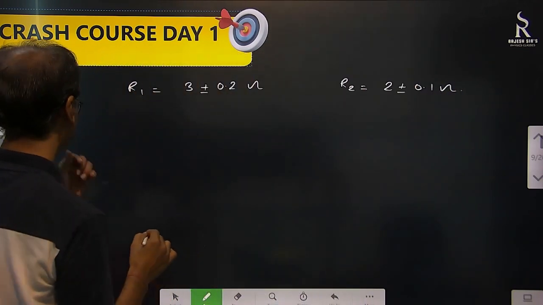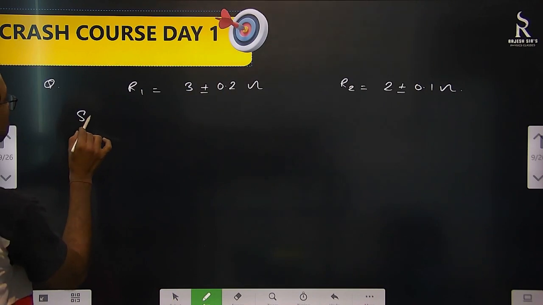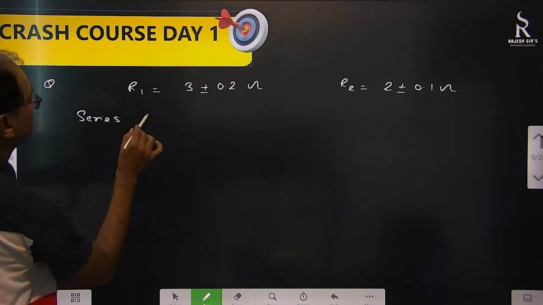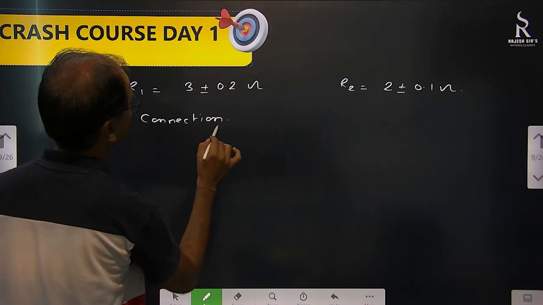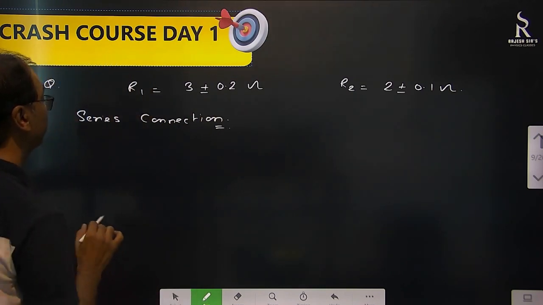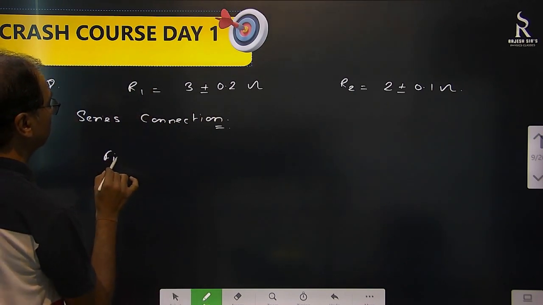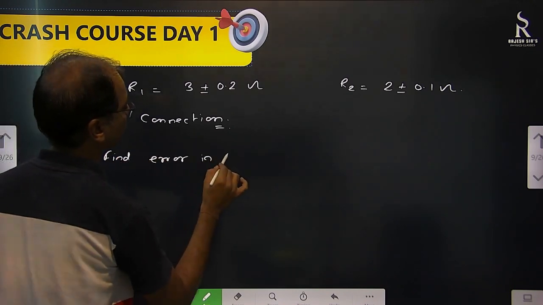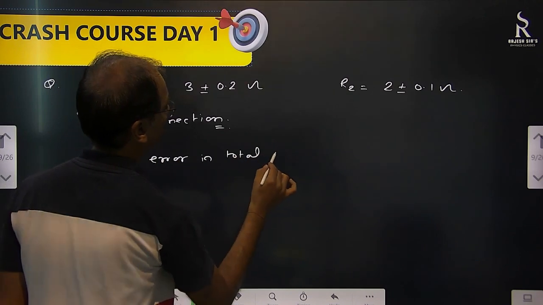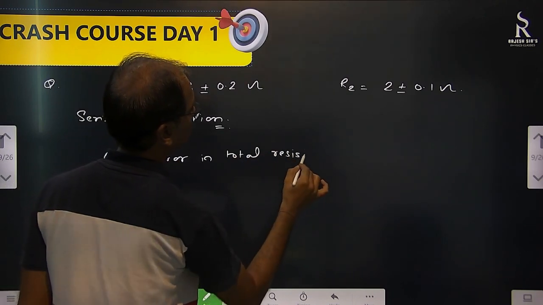Okay, they are connected in series. Series connection. They are asking us to find error in total resistance. Find error in total resistance.